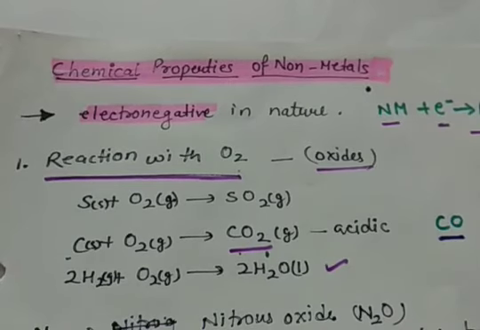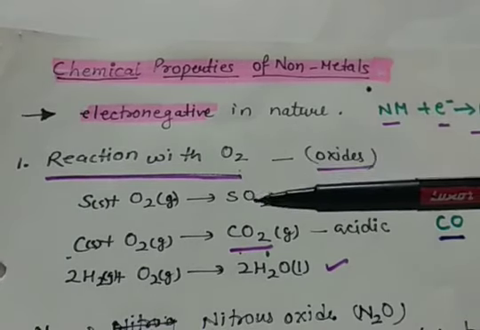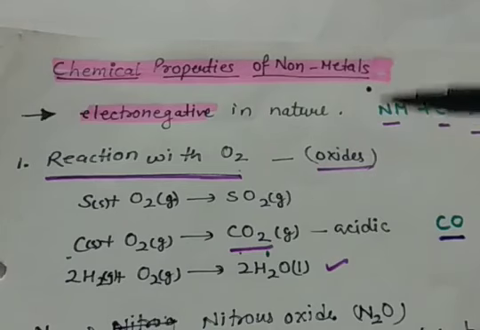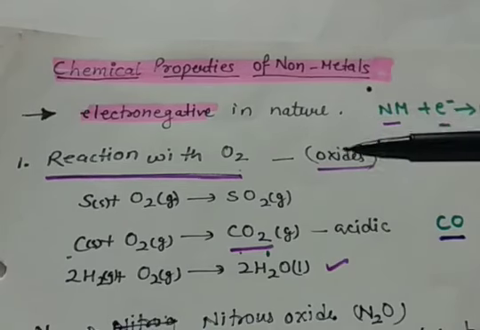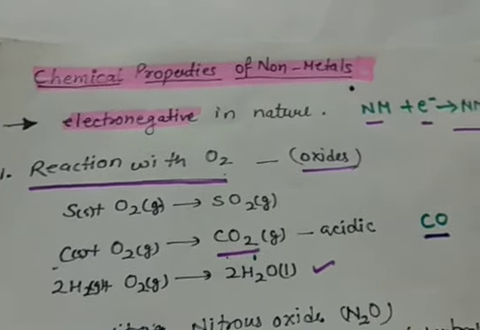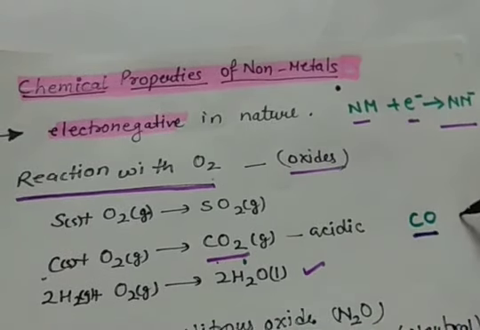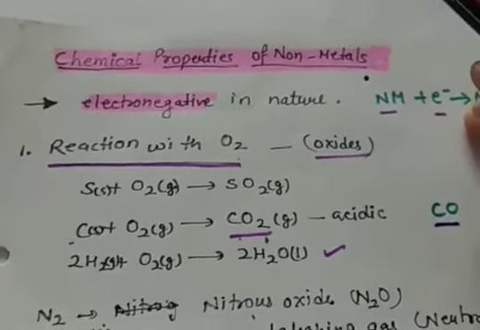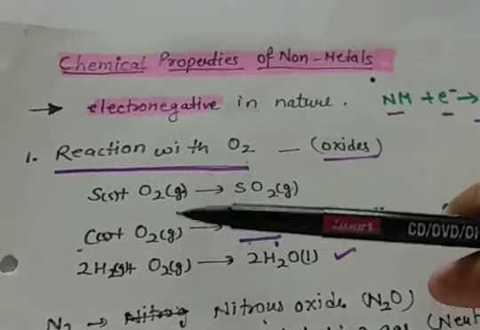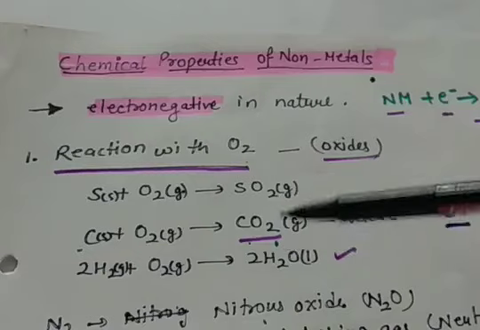For example, carbon when burned in a limited amount of oxygen supply will form carbon monoxide. But if it has enough oxygen supply, then it will form carbon dioxide.